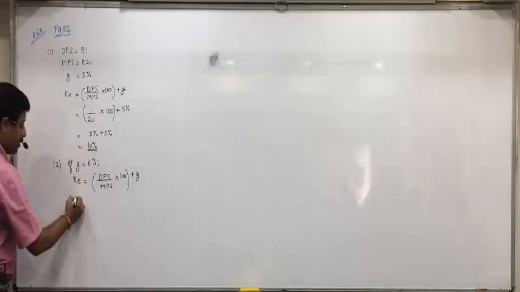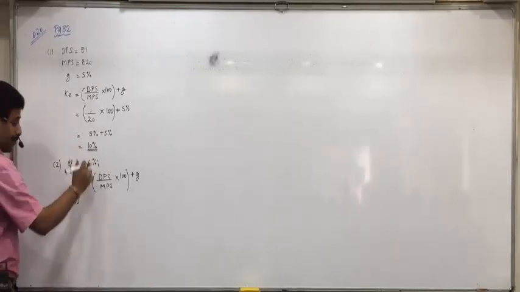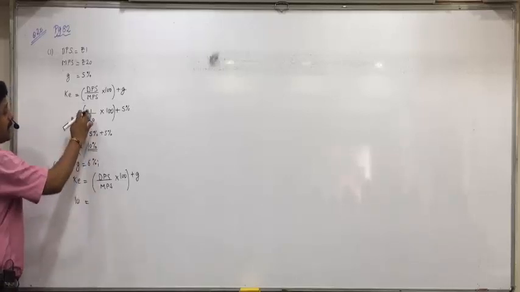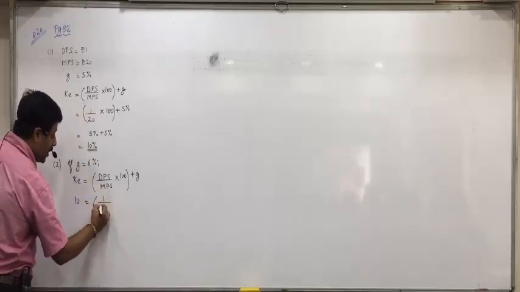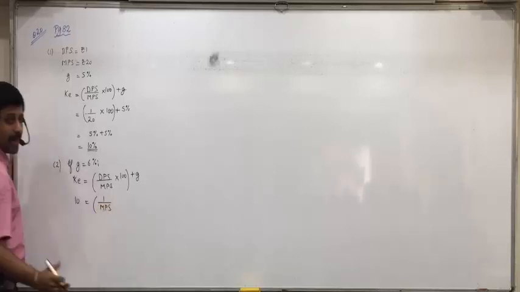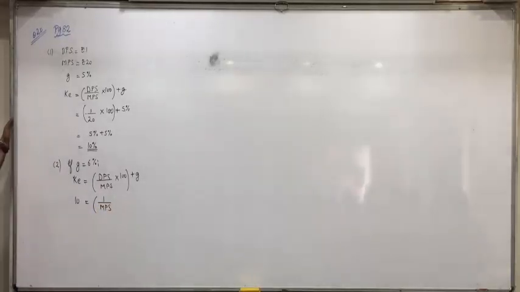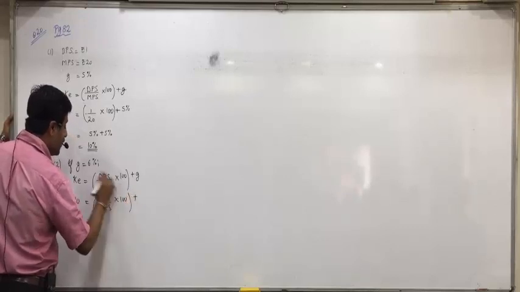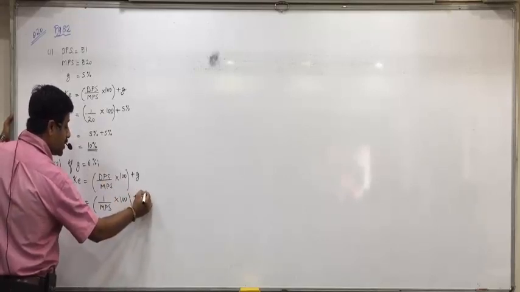Same as earlier, 10%. What will we take DPS? Same as earlier, 1, upon MPS, this is what we have to find. If they say indicate the dividend per share, then we take the market price same 20. Is everyone clear with this? Into 100. Now plus growth rate we have to take 6%.